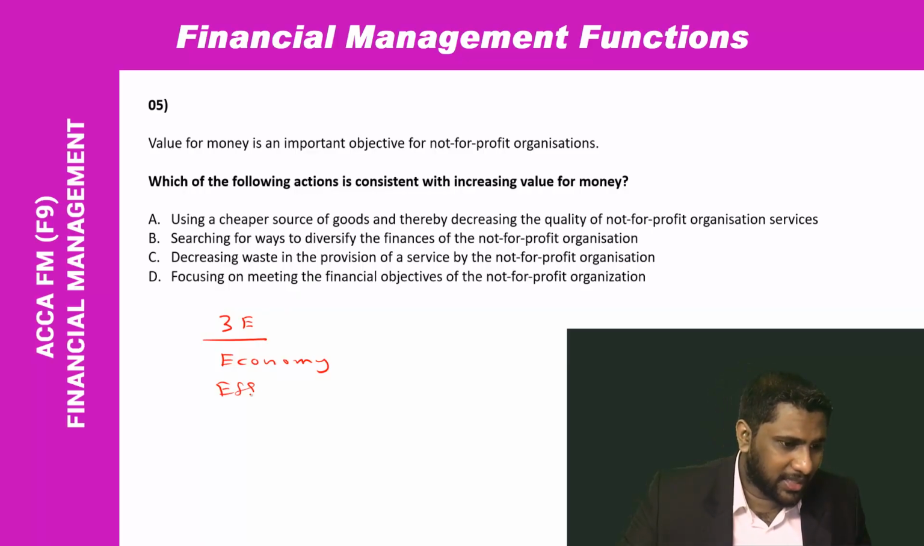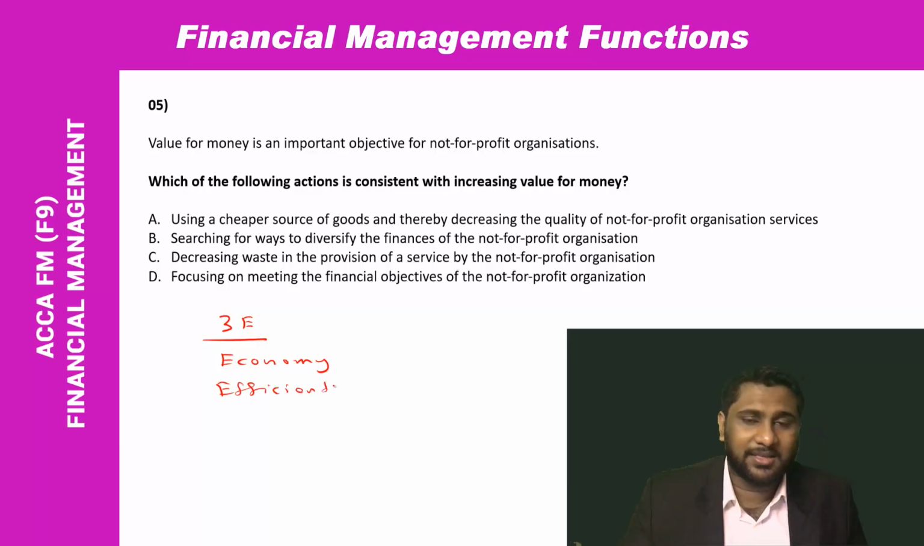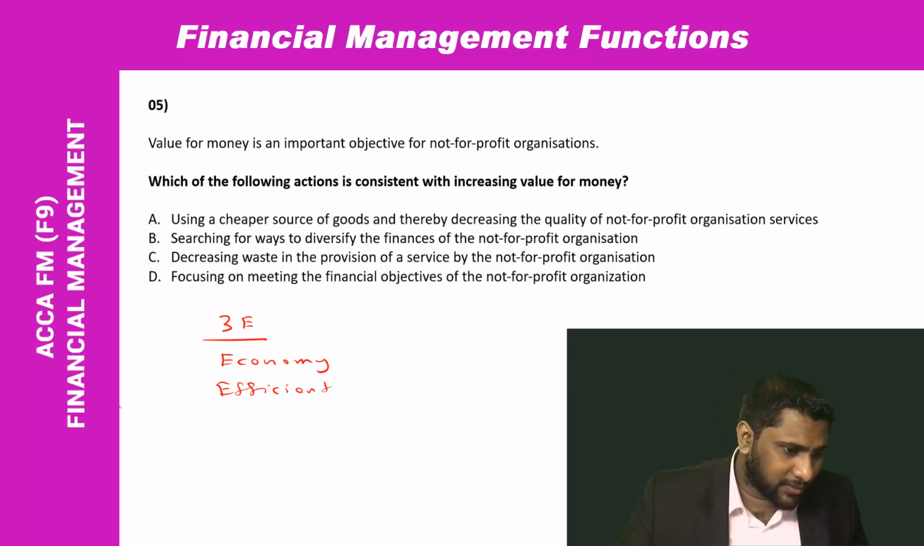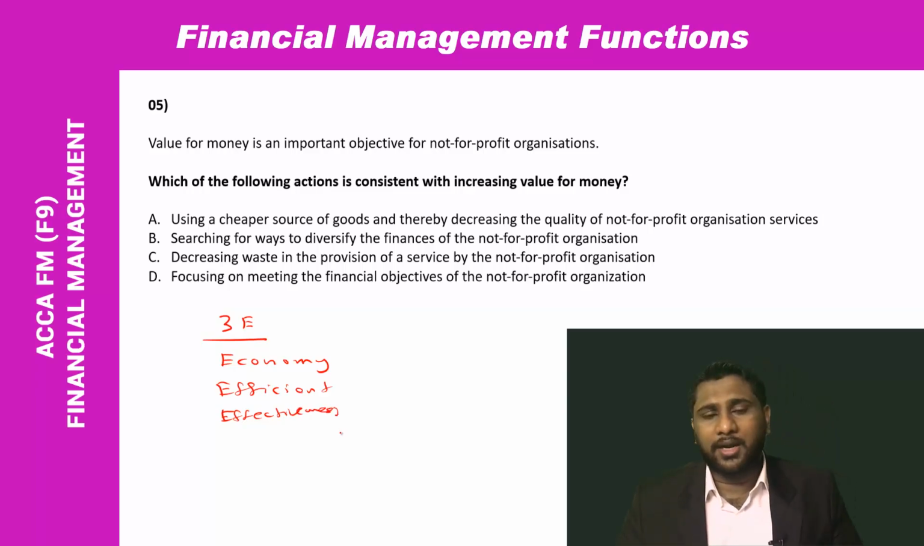What is this efficient? There shouldn't be the wastage. The wastage should be reduced. The process should be efficient. Then only you should be able to get the maximum out of whatever the money that you have. And next one is effectiveness. What is this effectiveness? You should be able to achieve the objective of the organization.